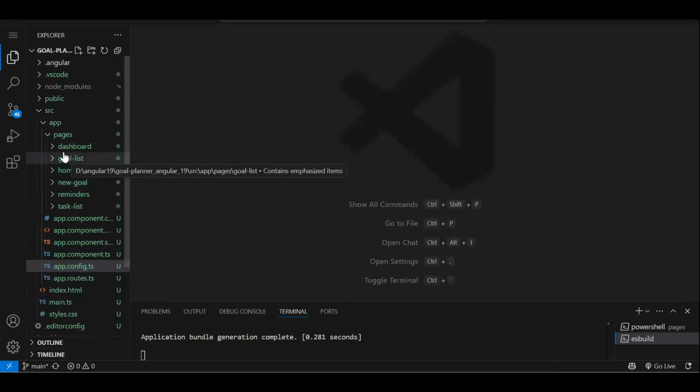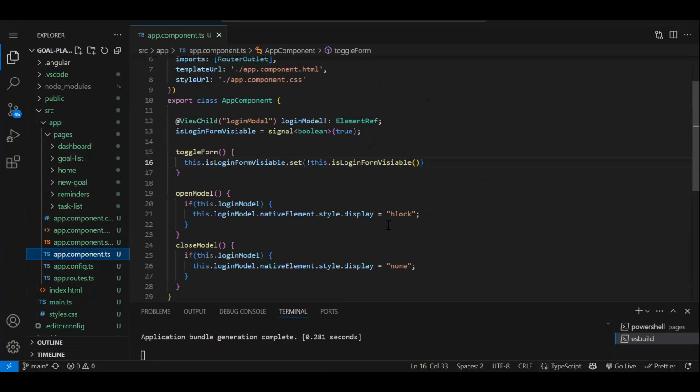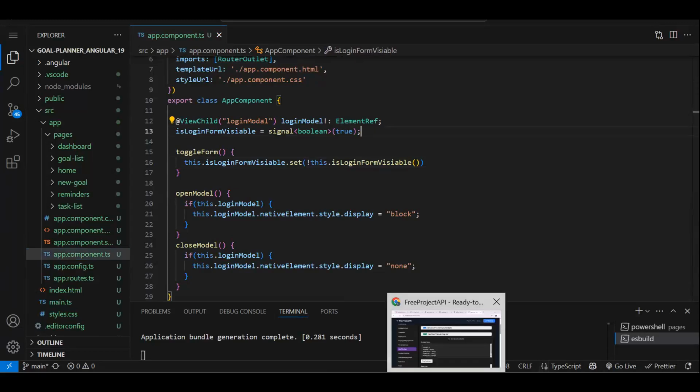Now, you can create a service also to keep your API call function, and we should. But I just want to explain everything. So now for login, I will be writing the API call function into component itself, because you should be familiar with that way also, because that's the basic. Now in our app component, we have to write the API call function. First, we are going to complete the user registration. So again, in Angular, we have two types of form, template and the reactive. So first I will start with the template. Let's start with easy, then we will move to the advanced part.